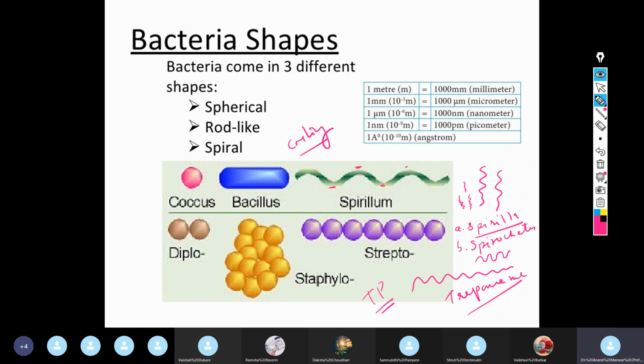And this spirochete is highly flexible. Once it enters the body, it can drive like a screw into your cells, because it has a tapering end. With this tapering end, it can enter into an intact cell. Normally, bacteria cannot enter into an intact cell unless it gets a receptor.